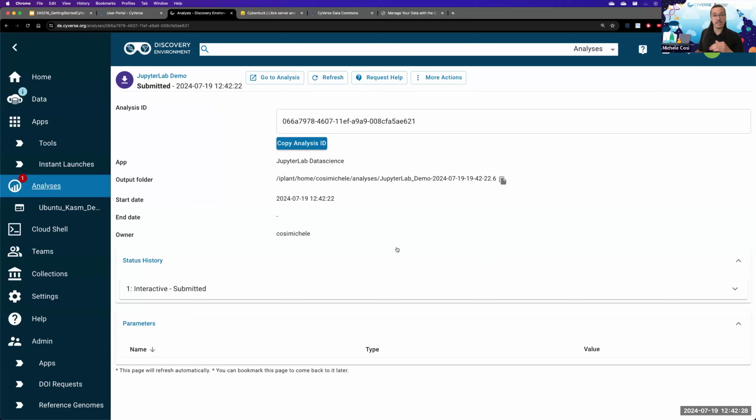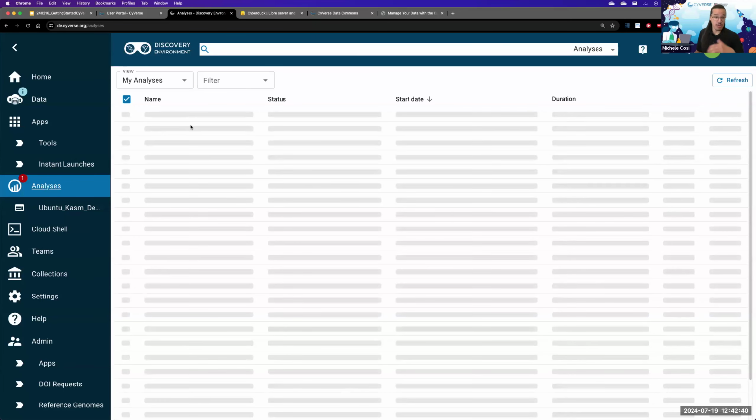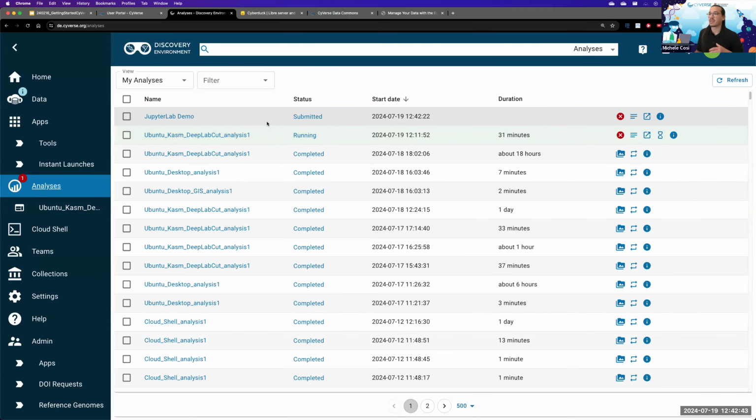As you can see, we went from apps to the analysis tab. The analysis tab is extremely important because it has a list of all running or finished analyses that you have been computing throughout your entire time using CyVerse. I am going to go back to the page of my Jupyter Lab, and I can do that by either clicking the name or by clicking over here on the Go to Analysis button.